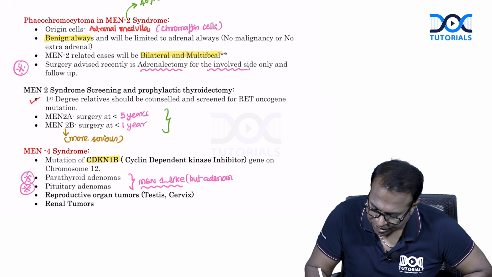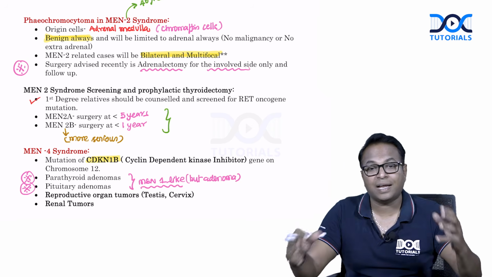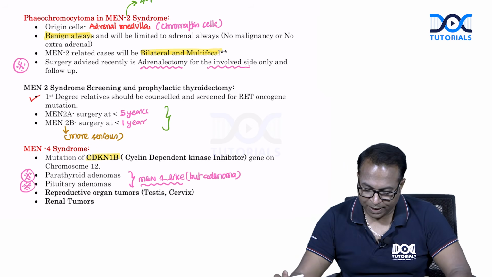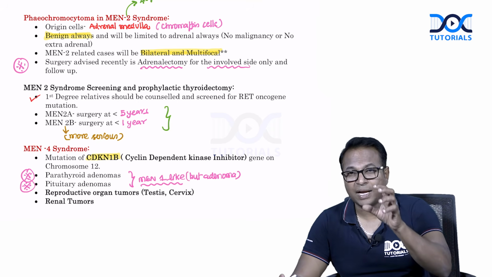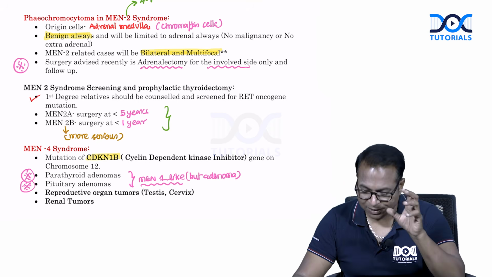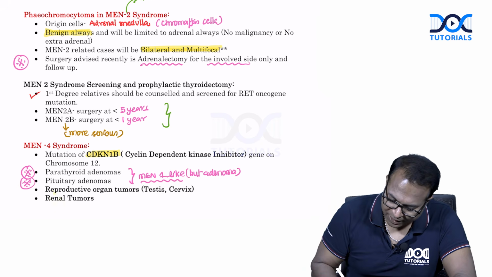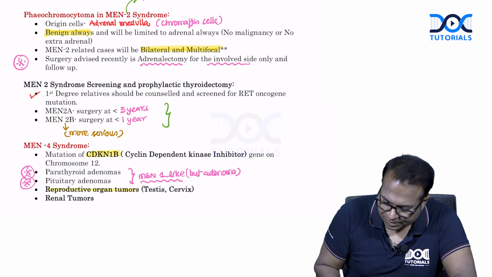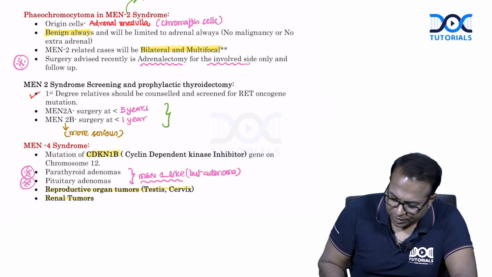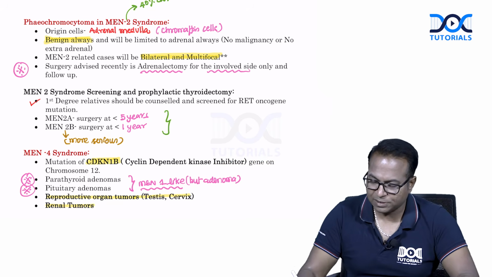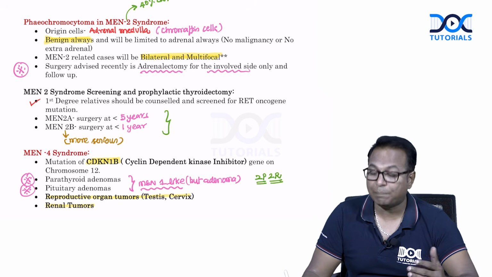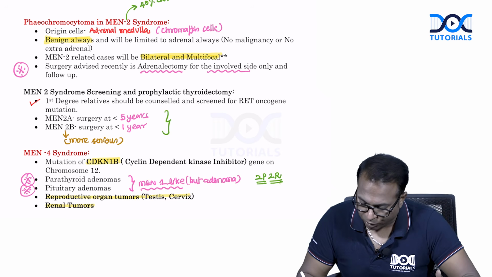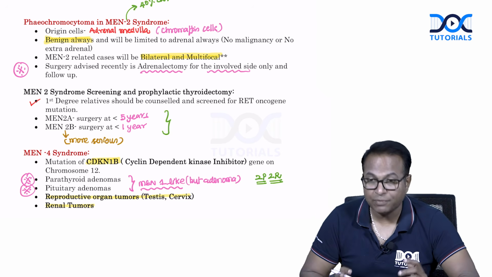Adenoma means a lesion. Hyperplasia means the entire gland is enlarged. So it's hyperplasia in these cases in MEN1, whereas in MEN4, it is adenomas in the parathyroid and adenomas in the pituitary. And a very important point, they can affect the reproductive organs, testes and cervix, and also the kidney, renal tumors. So remember as 2P, 2R affected. The 2P are pituitary and parathyroid, and the 2R are reproductive and renal. So don't forget MEN4 syndrome.